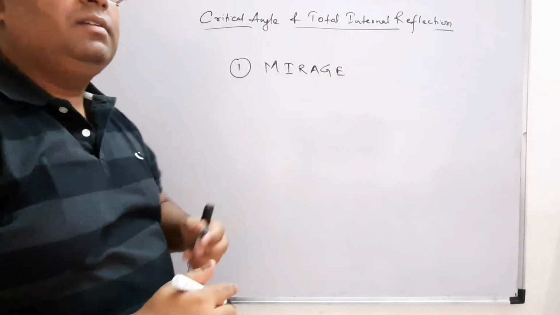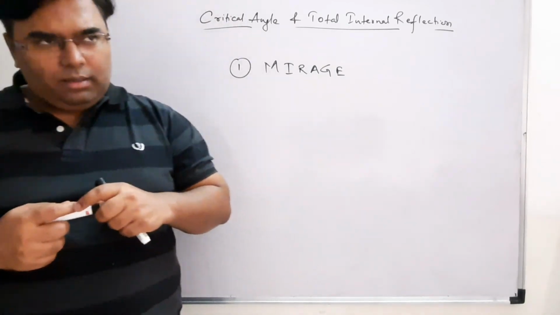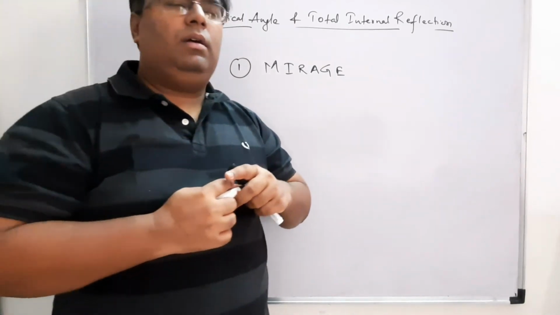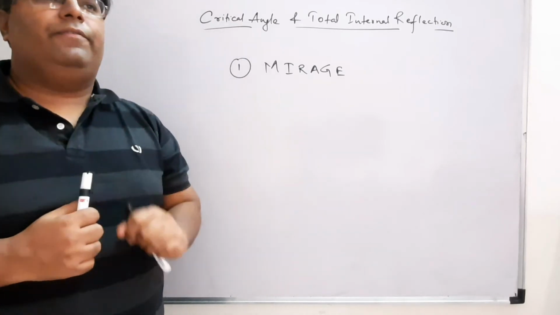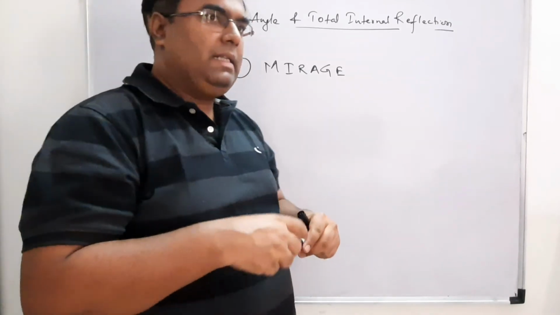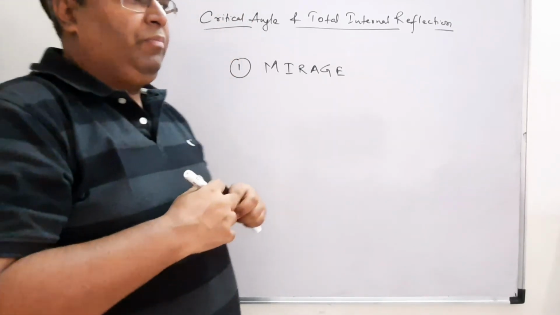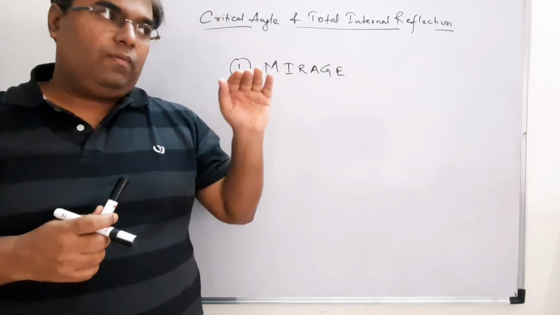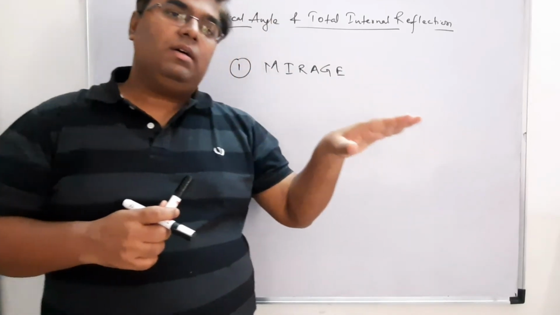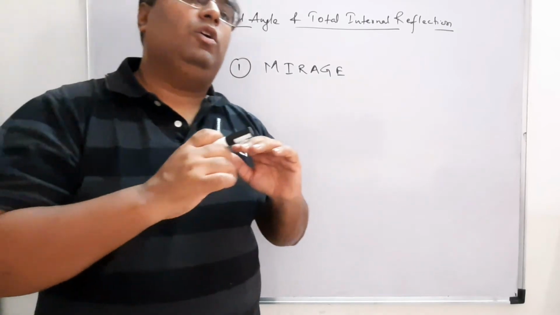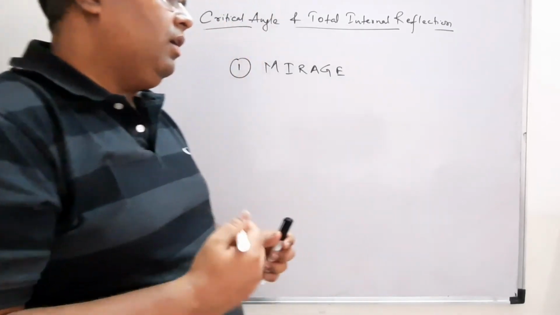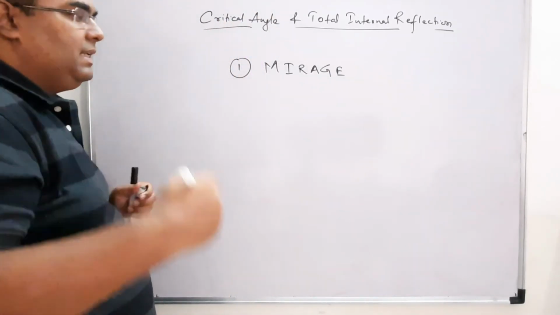mirage, right? In desert area or in a hot area, we normally see this phenomenon. What is mirage? Let us understand. Mirage is basically getting an image of water on the surface where the water is not there. Okay, how it happens, let us understand this.